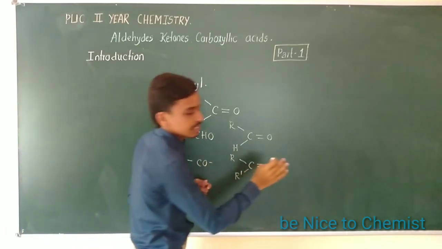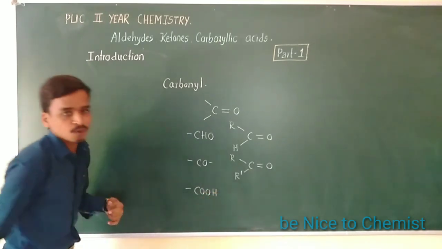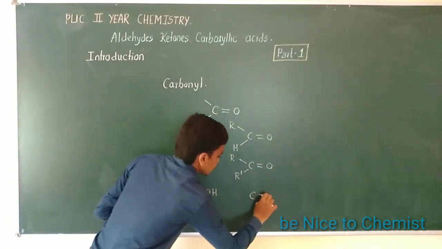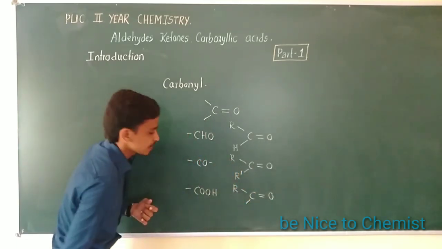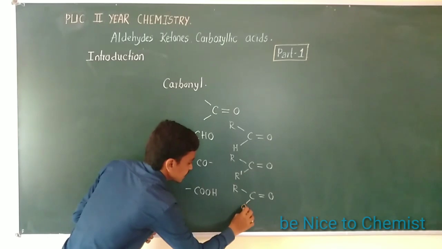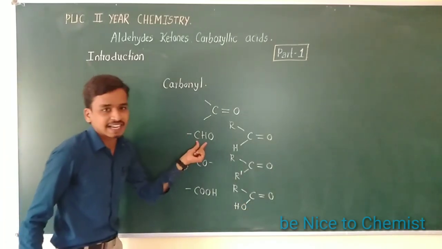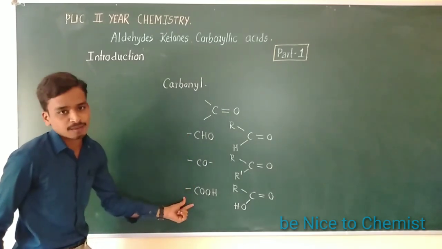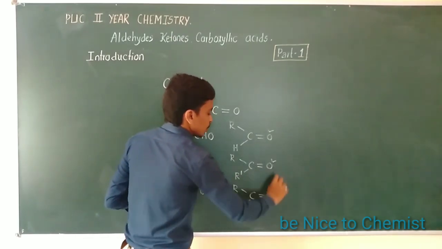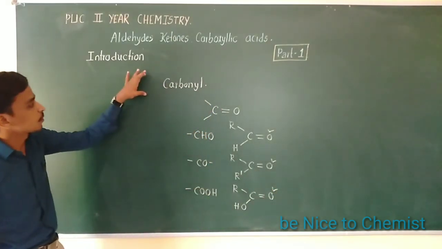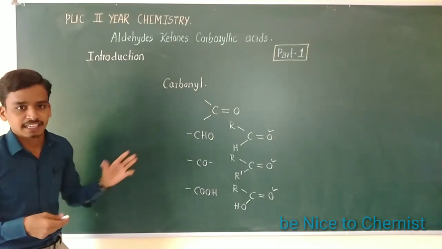The last one is carboxylic acids. Carboxylic acid means COOH. It is C double bond O, with an alkyl or aryl substitution on one side and OH on the other side. Therefore, these are the few important compounds: aldehydes, ketones and carboxylic acids. In all three groups you can observe the carbonyl group, so these are known as carbonyl compounds.